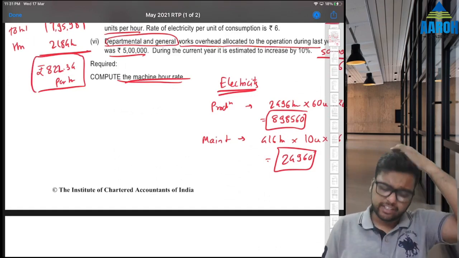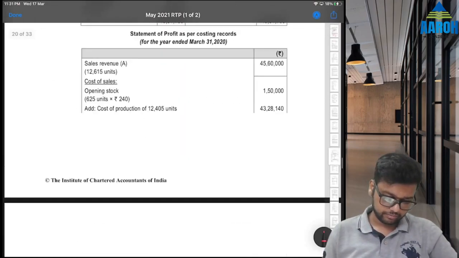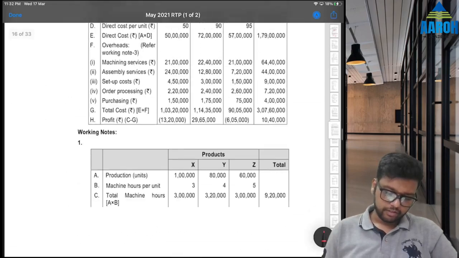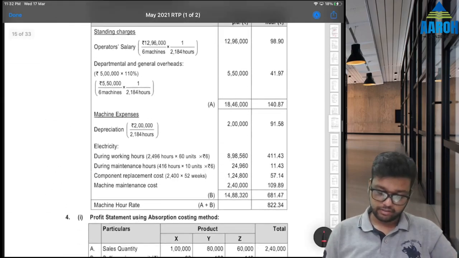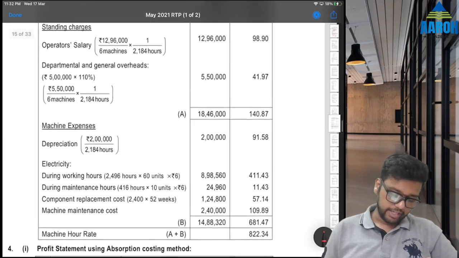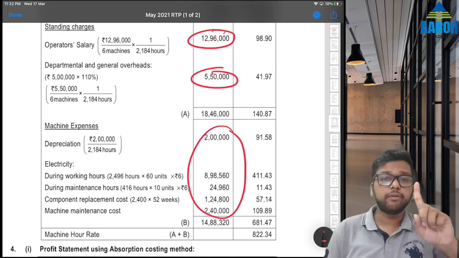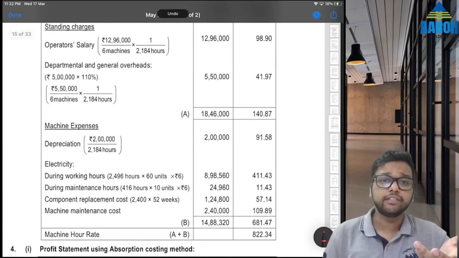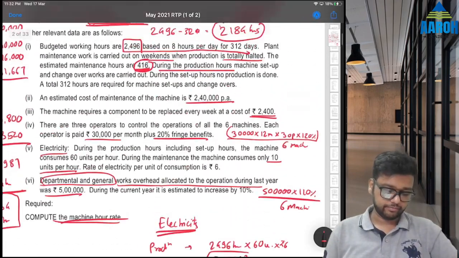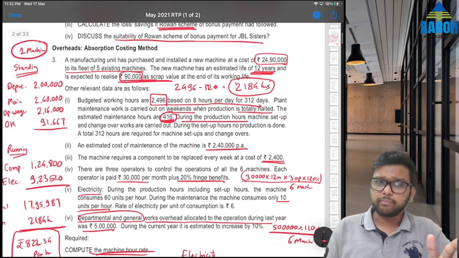If you see their answer, I guess they have got the same one, but they have made a mistake in presentation. If you see this, 822.34, correct, they have got it, but in presentation they have presented this for all 6 machines, but this is for only one machine. That is wrong. You should not present like this. Present properly. Don't make any silly mistakes. Okay, fine. I hope this is clear. Any doubt you can let me know.